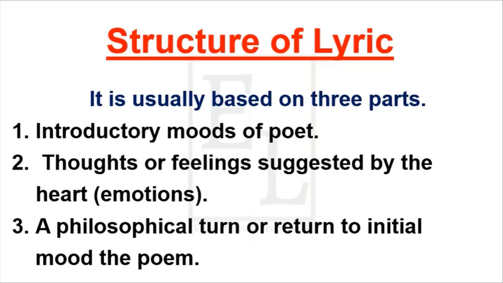Introductory mood of the poet. This is the very short part of the lyric that a poet begins with. If he starts with an emotion of happiness, pain, anything that he describes in the beginning, then the second part is larger than the other two parts. Thoughts or feelings suggested by the heart. He describes his emotions openly, but those emotions are actually related to the mood of the poet that he has begun with. A philosophical turn. This is the last part, and it is not mandatory; you will not find it in every lyric.